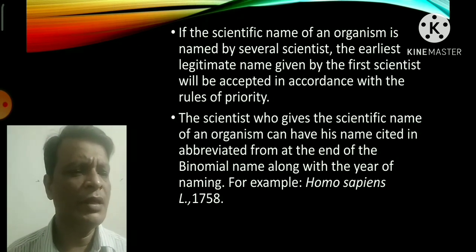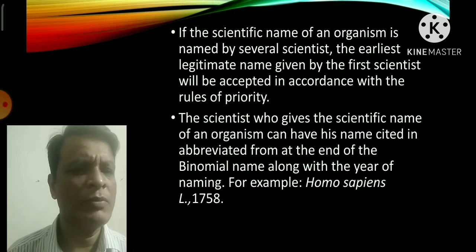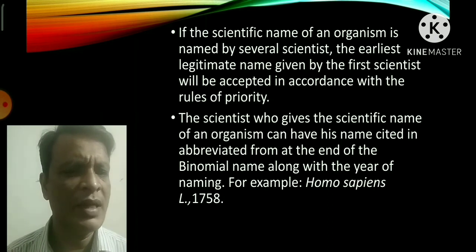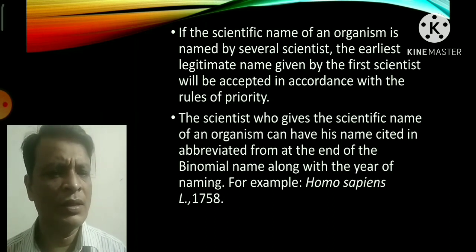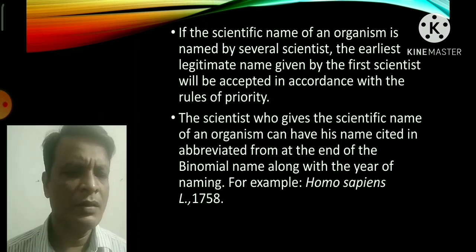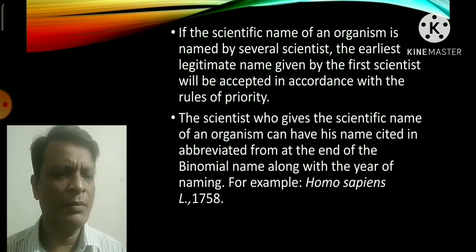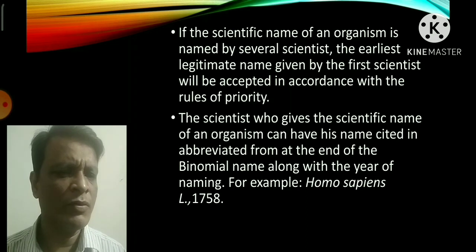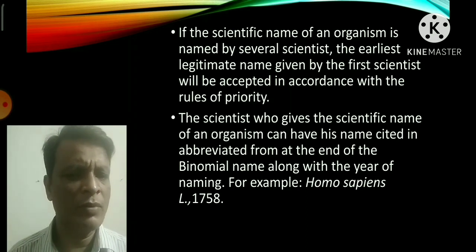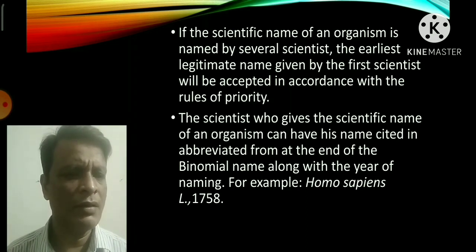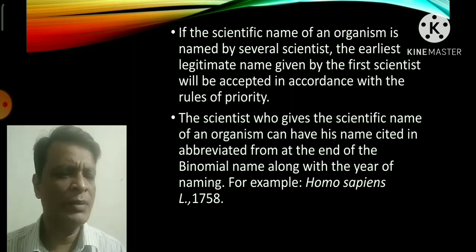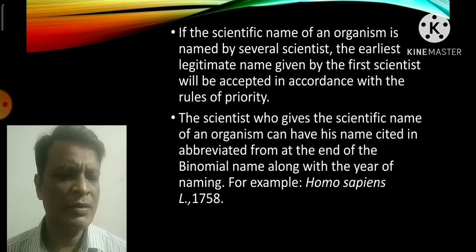If the scientific name of an organism is named by several scientists, the earliest legitimate name given by the first scientist will be accepted in accordance with the rule of priority. The scientist who gives the scientific name of an organism can have the name cited in abbreviated form at the end of the binomial name, along with the year of naming. For example, Homo sapiens, given by Carolus Linnaeus, 1758.